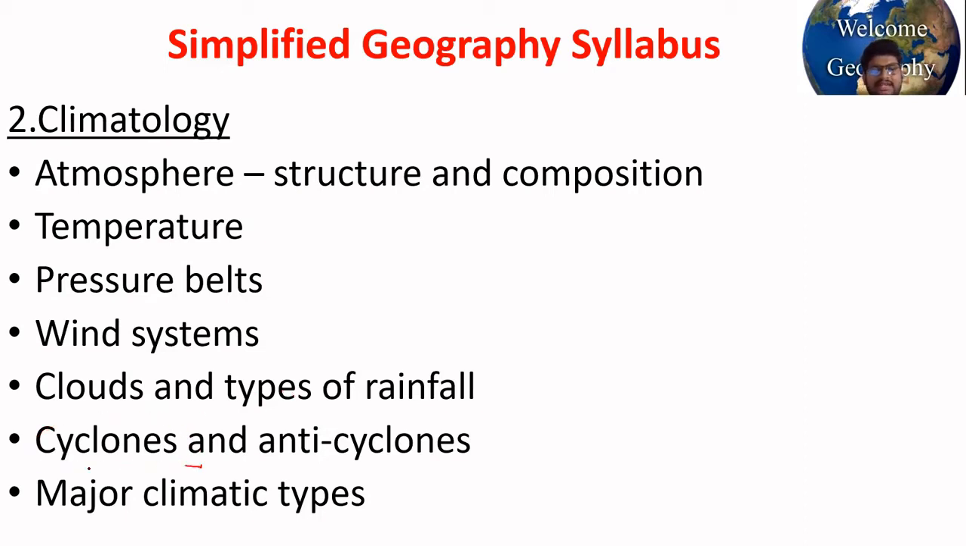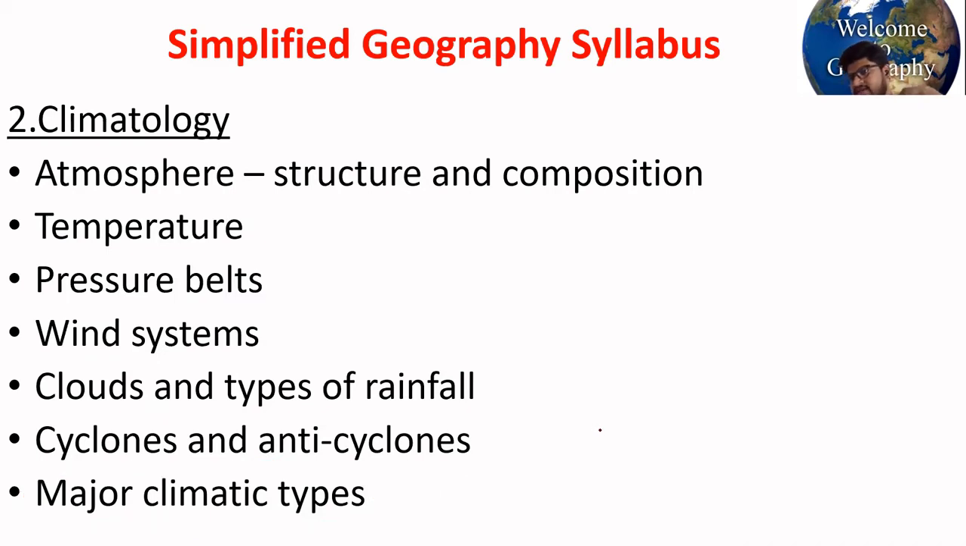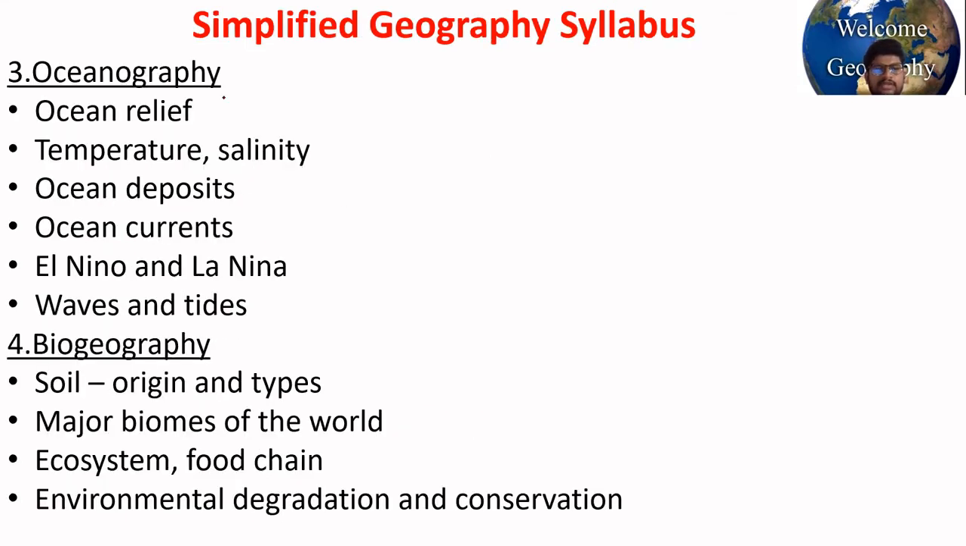Then major climatic regions. Different parts of the world experience different types of climates: Mediterranean climate, tropical climate, temperate climate, polar climate. There are many types of climate. Read them. Then oceanography, which deals with the study of the ocean relief.